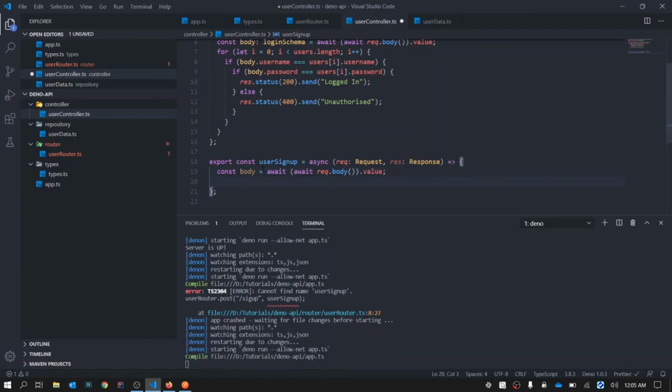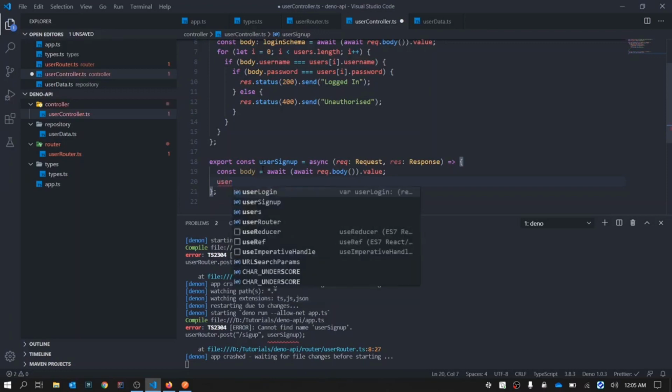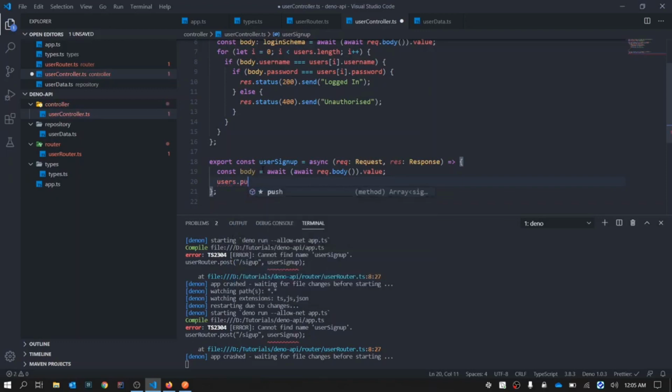Now all that is left is to insert the body back into the user database. So how do we do that? User dot push body. Now here again we need to make sure that it is the data type that we want. So what we do is we call sign up schema. Here we go.